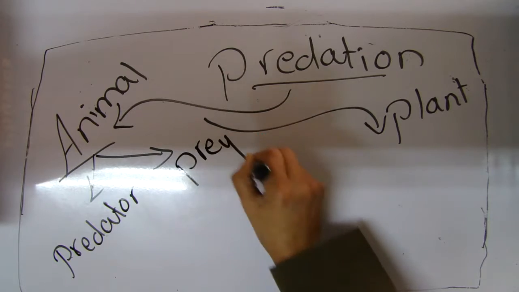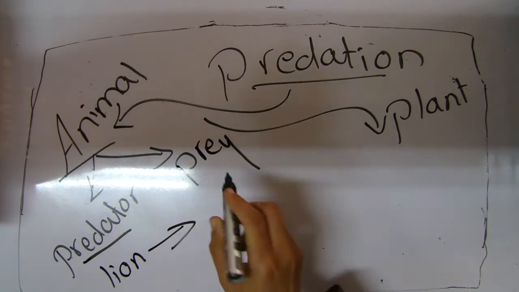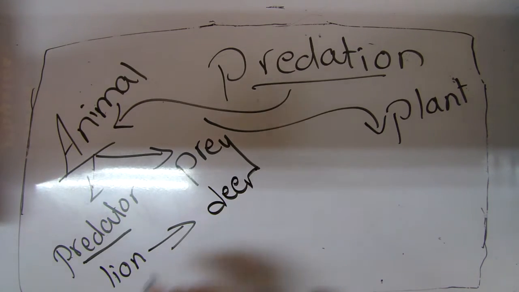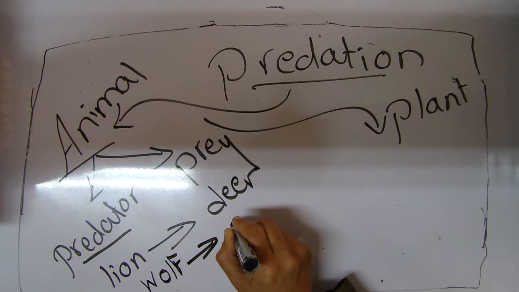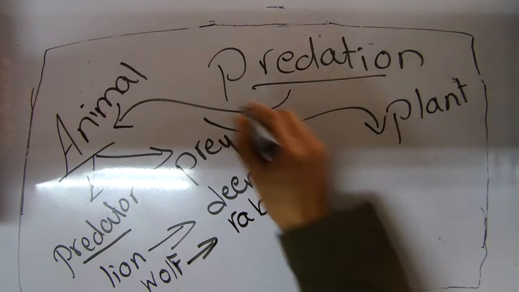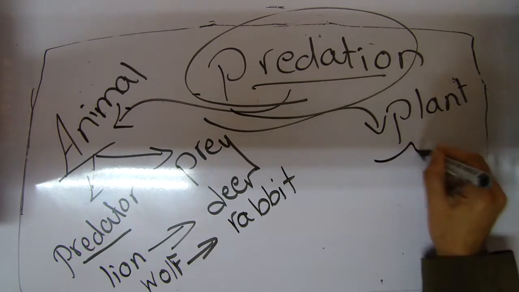Number two is prey. Predator like lion kills or devours the deer. Wolf kills or devours, for example, the rabbit. This is the first type of predation, number one, animal.